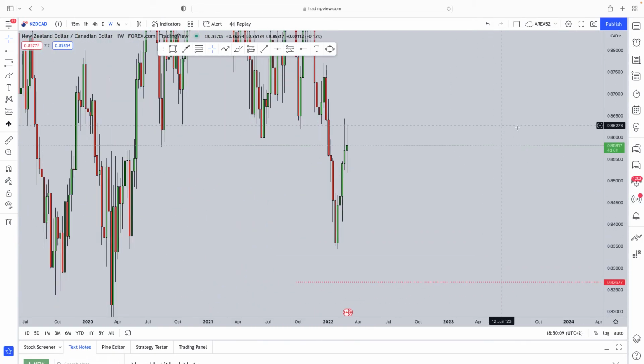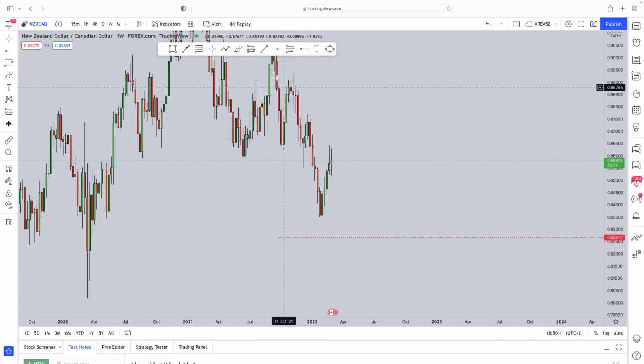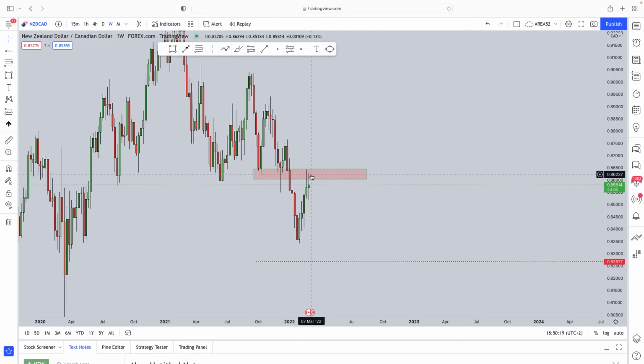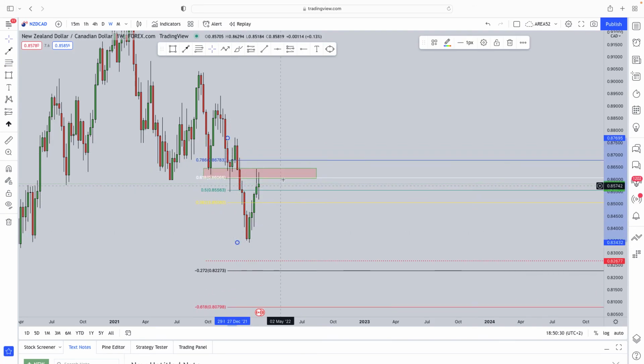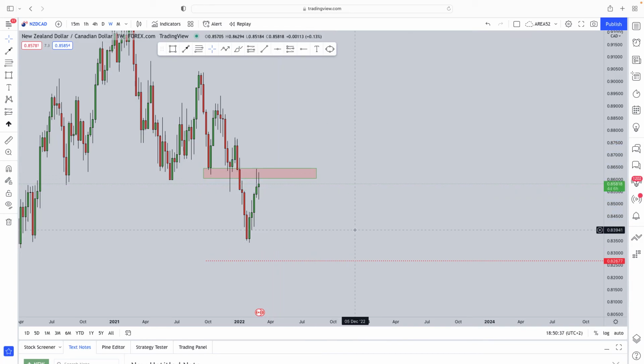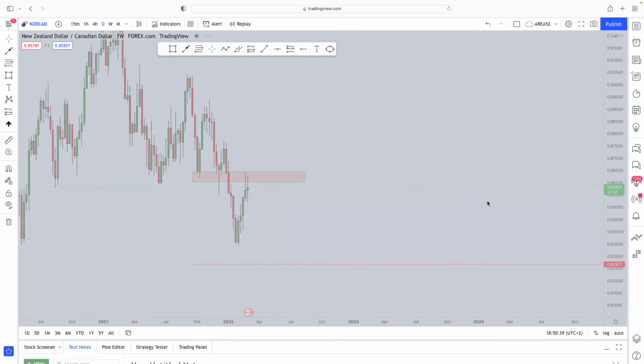Here on the weekly time frame, what do we see? From a weekly perspective, I think the price action is quite clear. Firstly, we had this level of support that got broken. The market then came back for the retest and is now testing all of that support as resistance. If you take a Fibonacci from the high to the low of that massive impulse, you can see how the market tested and rejected the 61.8, which is known as the golden ratio, giving us further confirmation that the move to the downside is definitely expected.